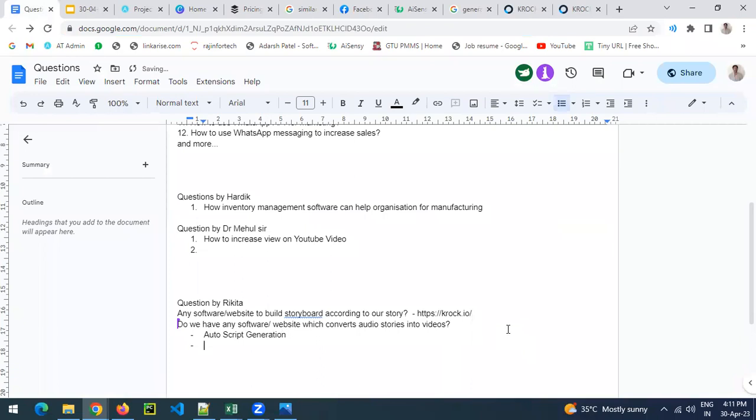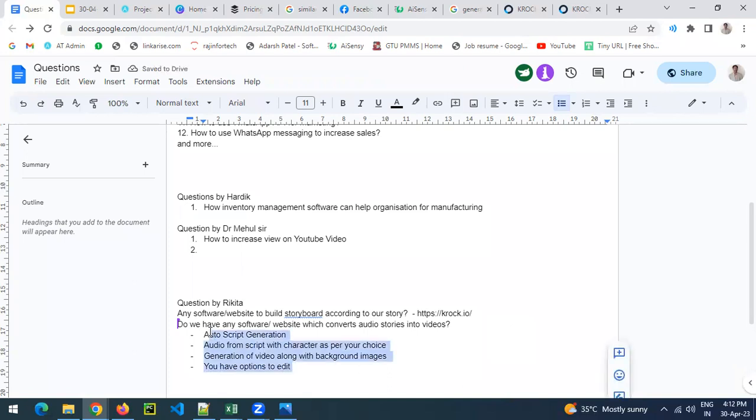Then they make audio from the script with a character as per your choice. And the third thing is generation of video along with background images. And then you have the option to edit it.